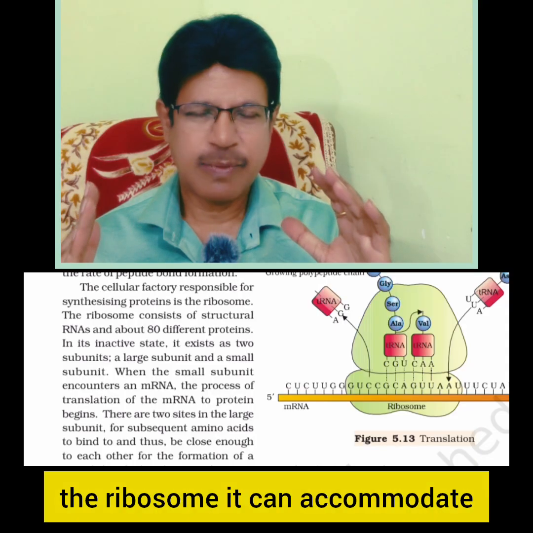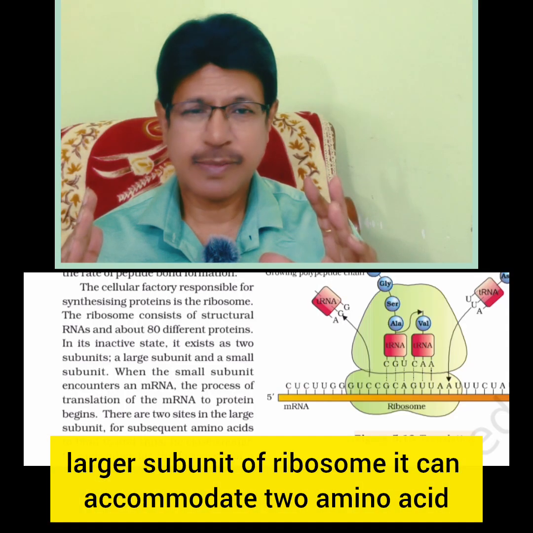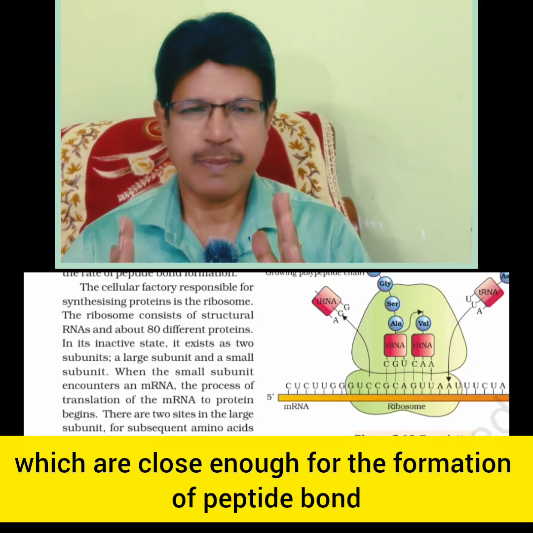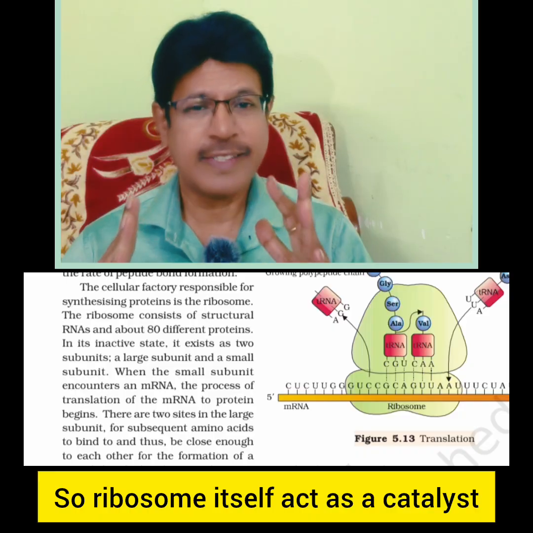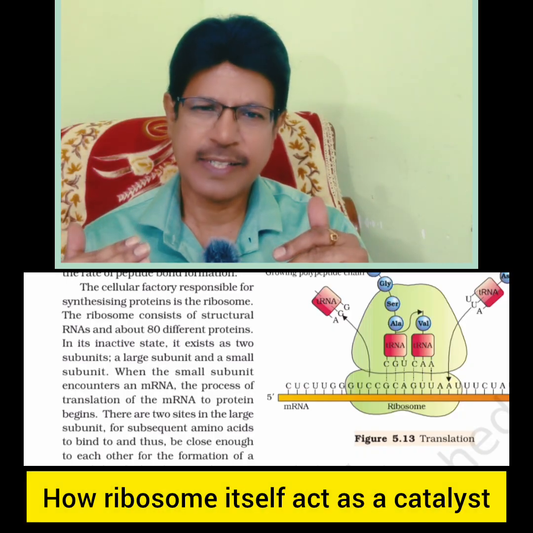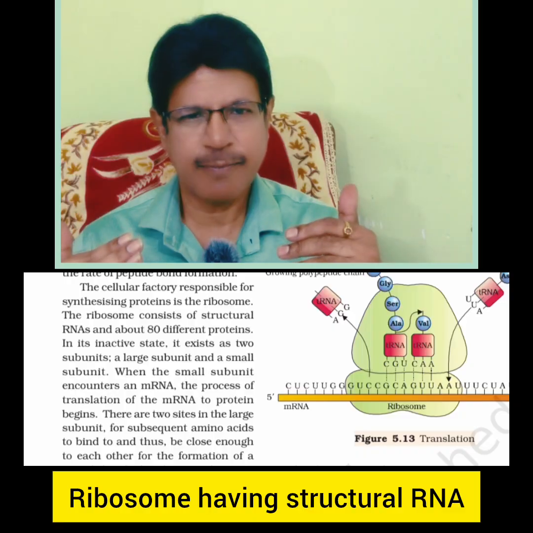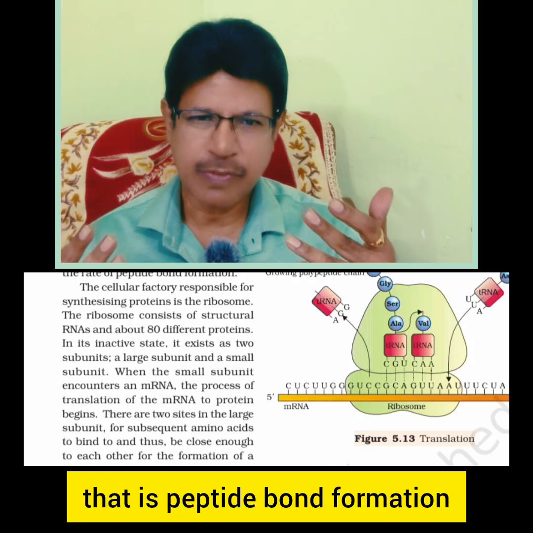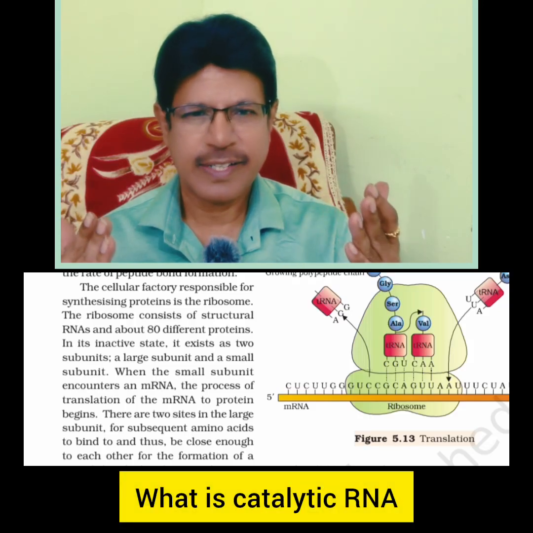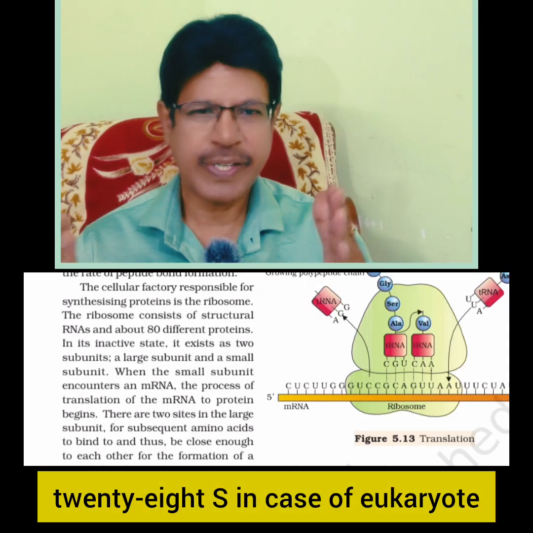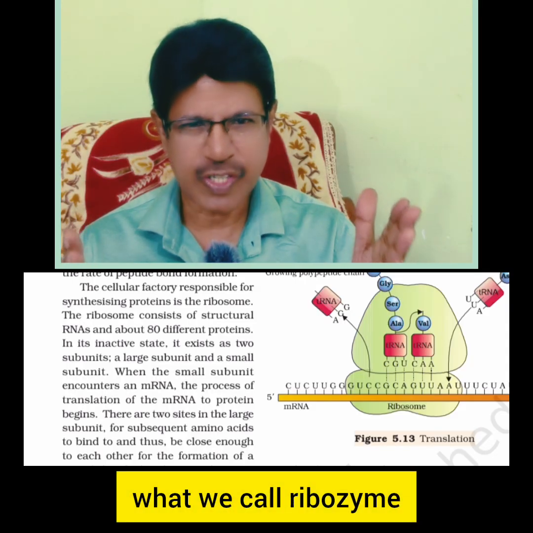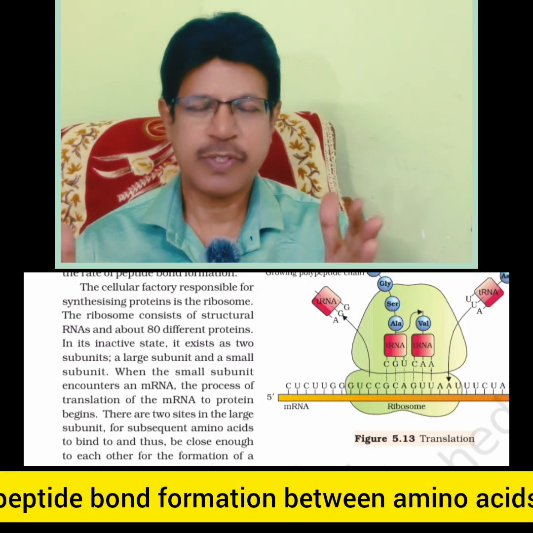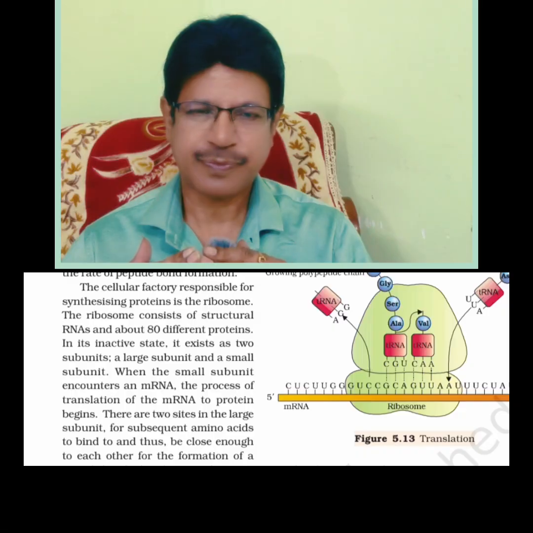Next, the largest subunit of the ribosome can accommodate two amino acids close enough for the formation of a peptide bond. So the ribosome itself acts as a catalyst. How does the ribosome itself act as a catalyst? The ribosome has structural RNA, and some of it performs the catalytic function, that is, peptide bond formation. What is catalytic RNA? 23S rRNA in prokaryotes, 28S rRNA in eukaryotes. What do you call it? Ribozyme, that acts as a peptidyl transferase, facilitating peptide bond formation between amino acids.